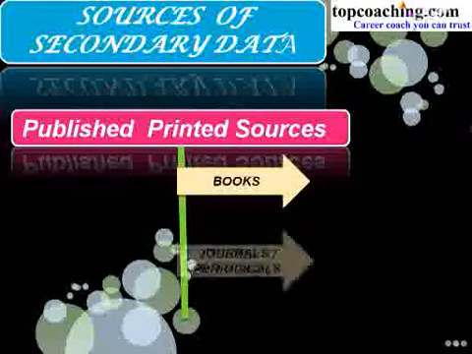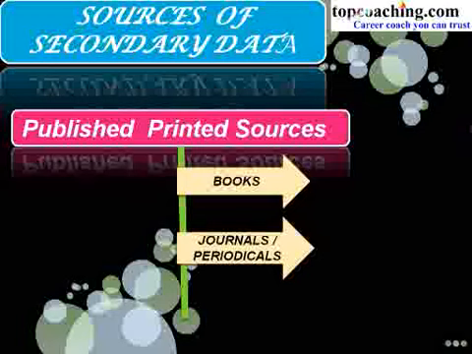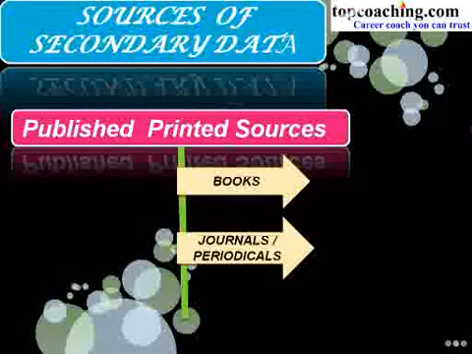Now second one is journals or periodicals. Journals and periodicals are becoming more important as far as data collection is concerned. Why? The reason is that journals provide up-to-date information which at times books cannot, and secondly, journals can give information on the very specific topic on which we are researching, rather than talking about more general topics.